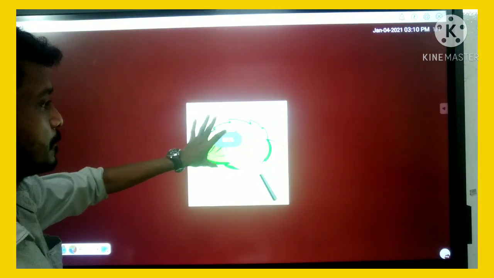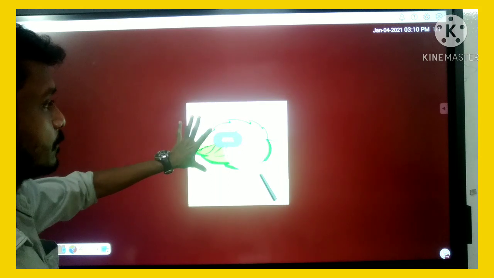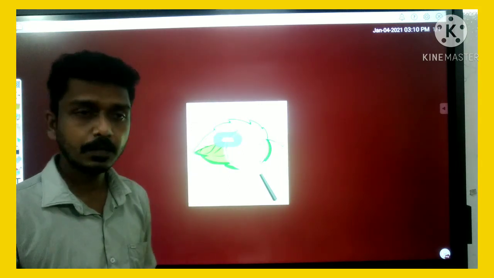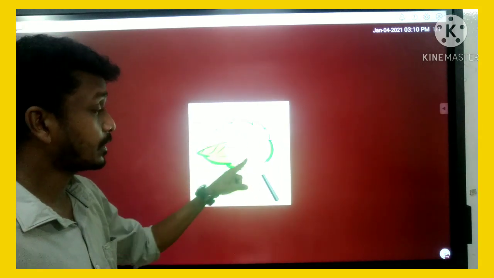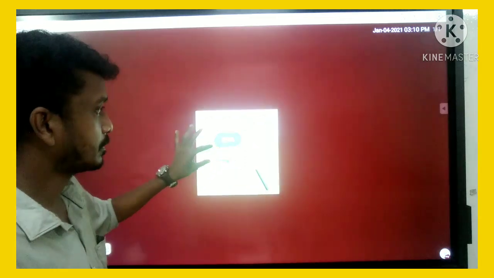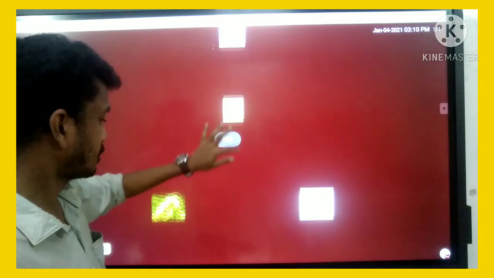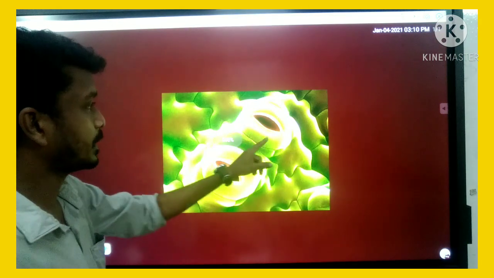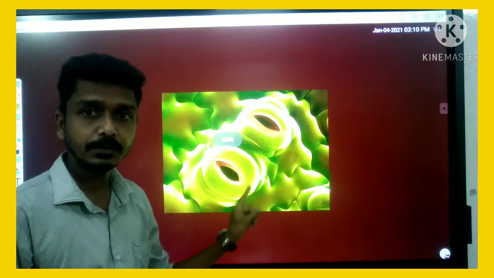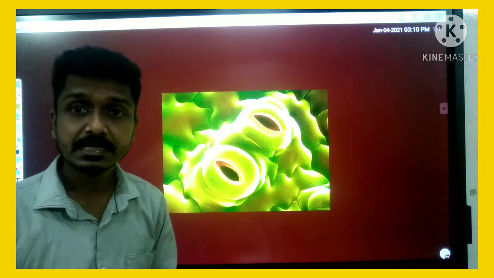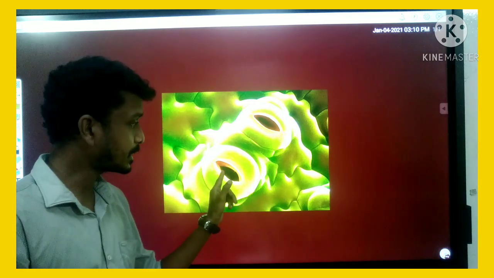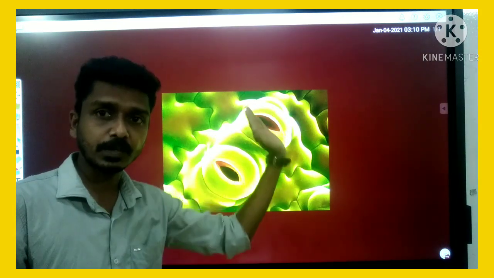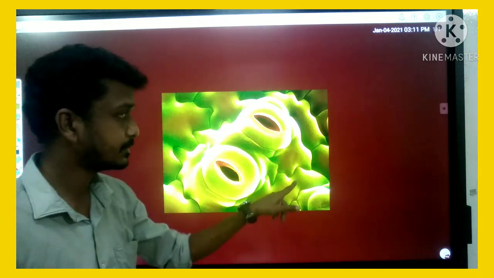If you observe a leaf node, you can see a number of stomata here, minute pores on the surface of the leaf. This stomata evaporates the water to atmosphere. That is called transpiration.